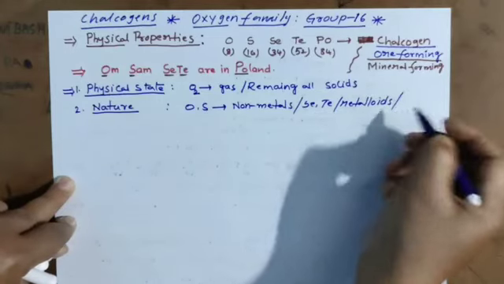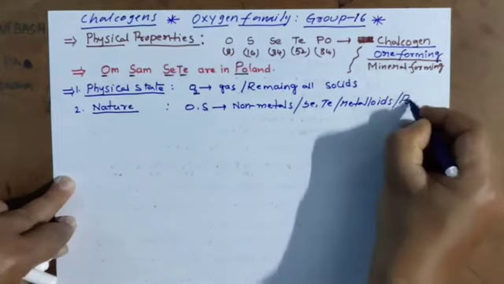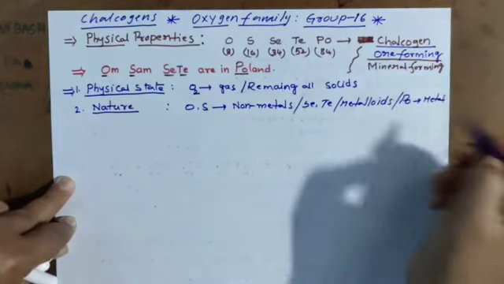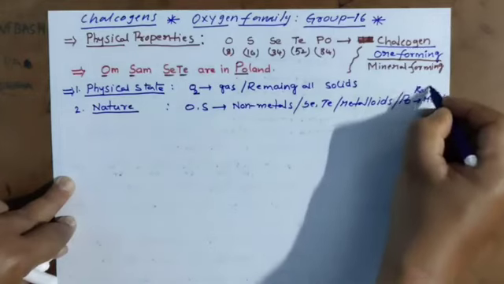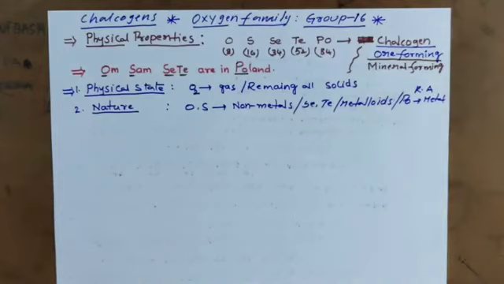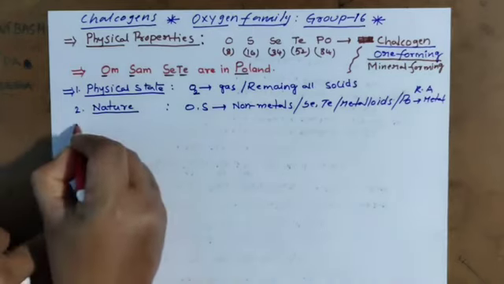And polonium is a metal as well as radioactive. Remember, polonium is a radioactive metal. That is the nature of this family.